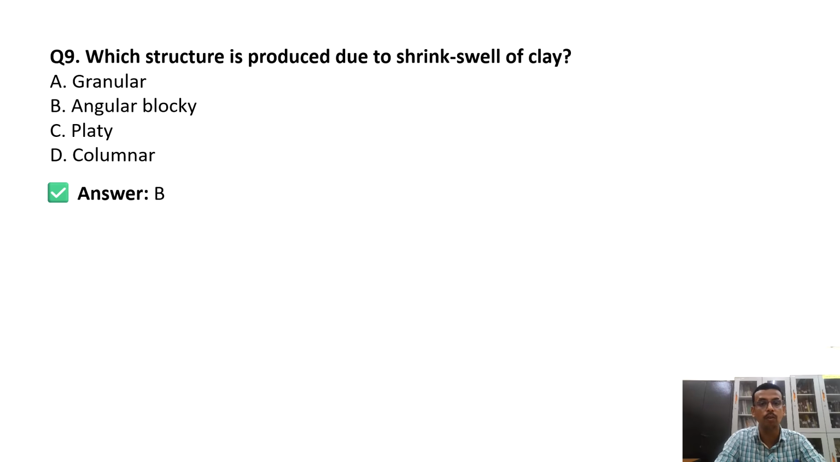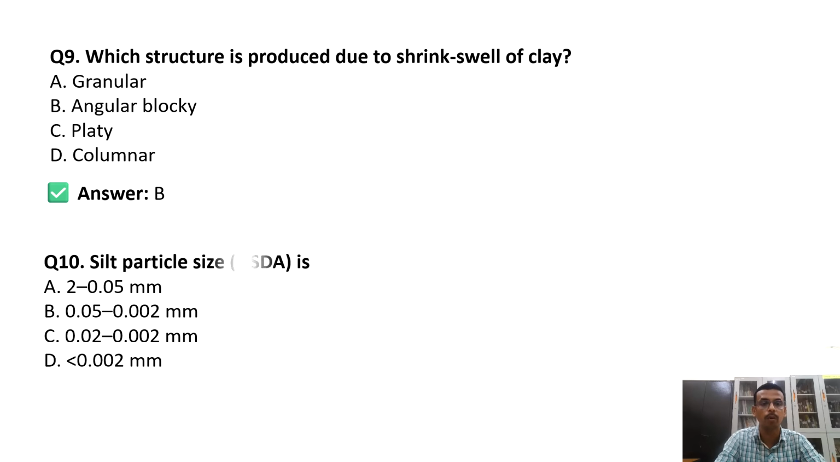Next question: which structure is produced due to shrink-swell of clay? The answer is the angular blocky. Due to the swell-shrink nature, which structure is produced? That is the angular blocky.